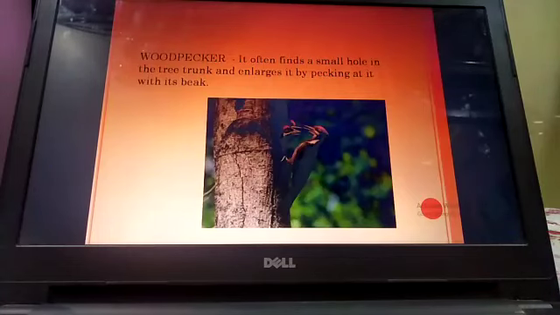You must have seen that in the tree there are small holes in the tree trunk, and the woodpecker, you must have seen many a times, the woodpecker is sitting on it and it just pecks it with the beak. It pecks the trunk and enlarges it to make a proper hole, and then the babies of the birds live inside it.